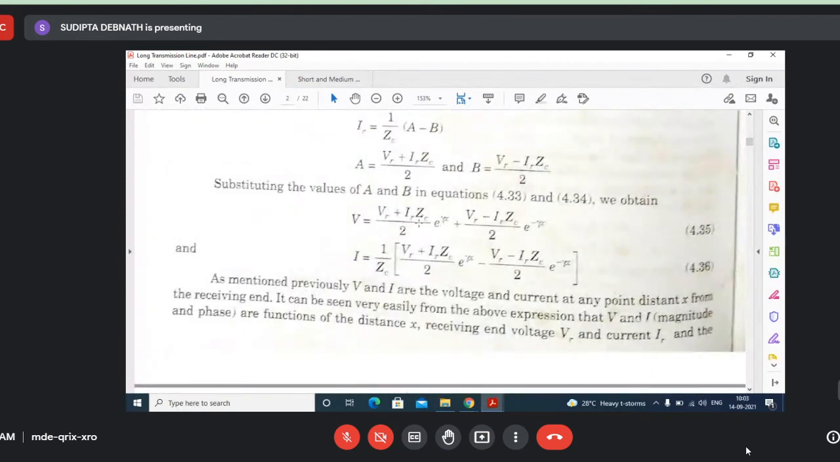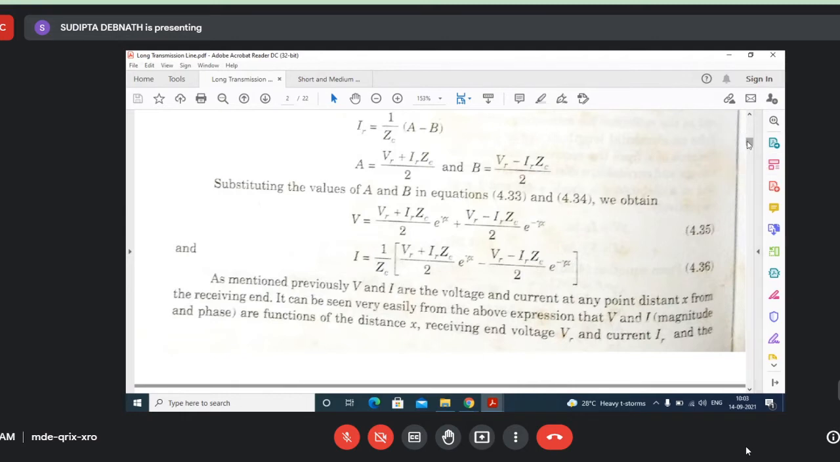You can find out this V has two parts. One is the incident part, and the other is called the reflected part. What is the incident part? In the incident part, when x increases, this value increases. In the other part, when x increases, this value decreases.